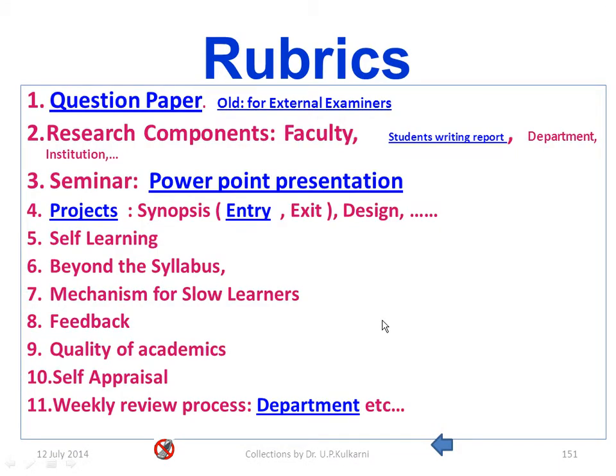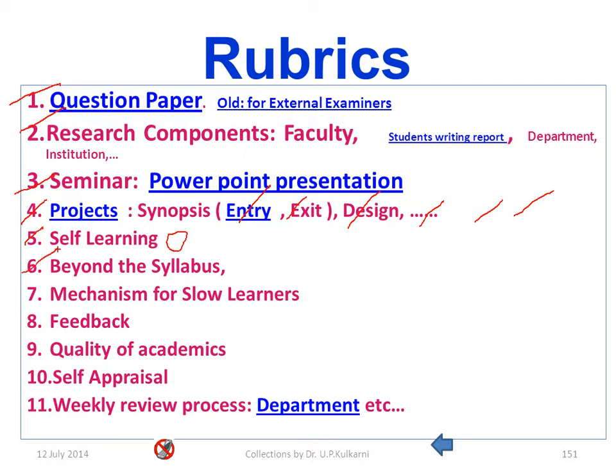So like this, there are different dimensions on which you can prepare rubrics: question paper, research components, maybe seminar, projects, synopsis, entry level, exit level, design, implementation, whatever different levels you have, you can define the rubrics. For any self-learning you do, define rubrics and accordingly evaluate. This is particularly important when you have an independent study, when you are not following a traditional way of evaluation, then development of rubrics is the most important thing.